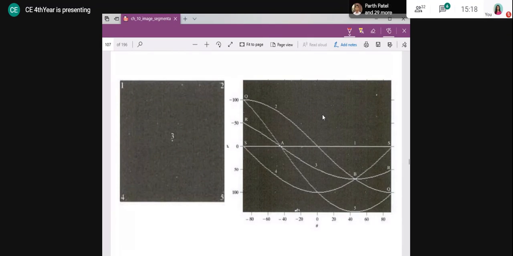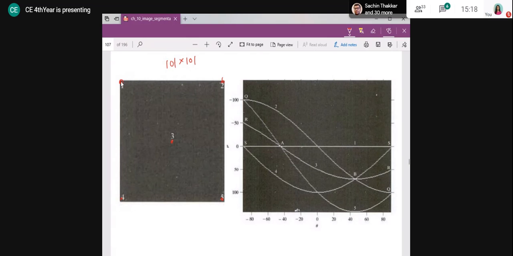This is the example. In that example, I am having 5 points: this is point 1, this is point 2, this is point 3, point 4, and point 5. The size of our image is 101 cross 101, right?